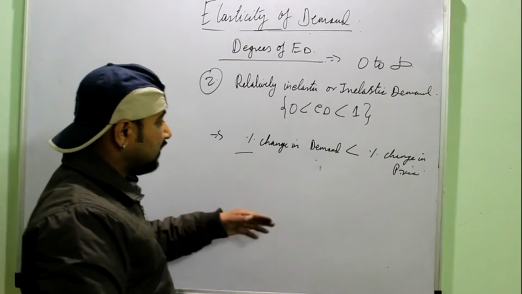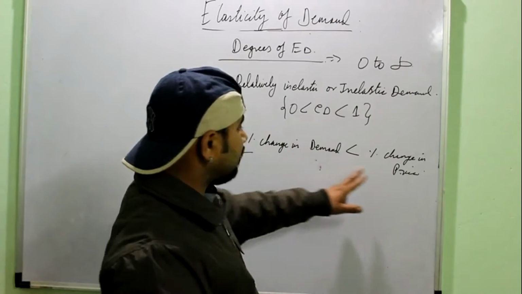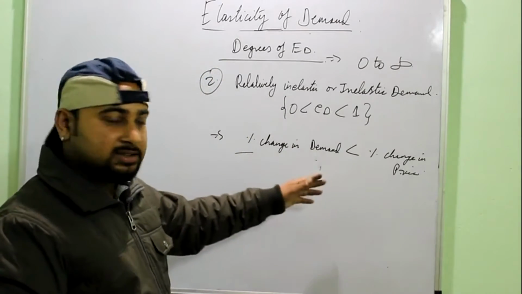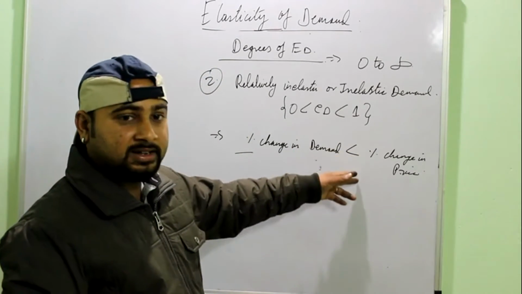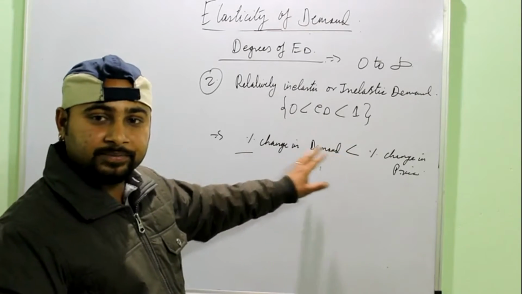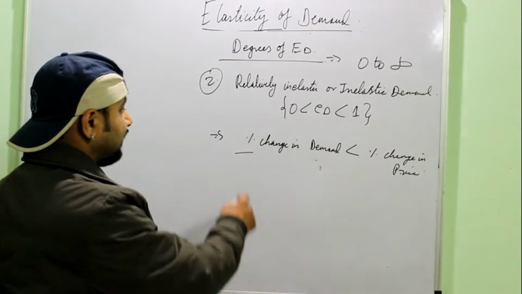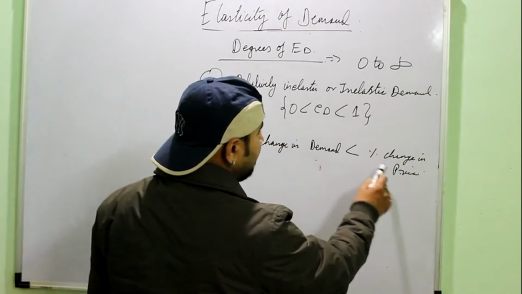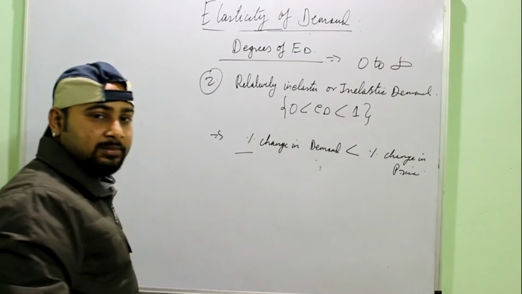Remember, all the other 2 degrees will also be defined on the basis of these 2 things, right? In the next one you will have equal to, and in the elastic demand you will have greater than. So you should remember, it is simply defining how the proportionate change in demand is related to the proportionate change in price.